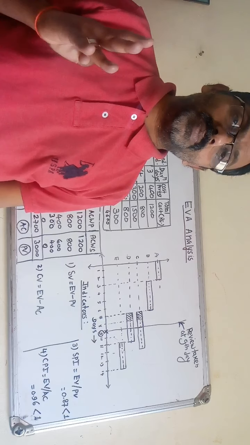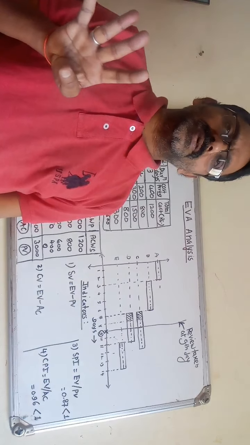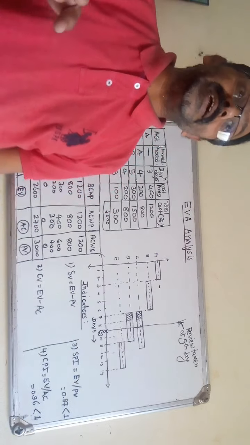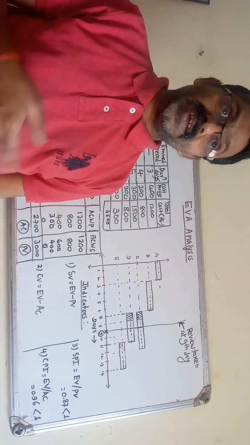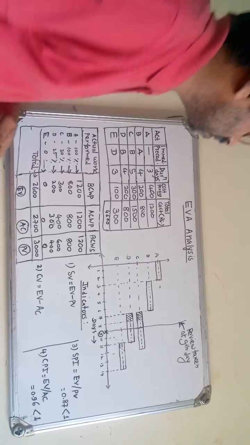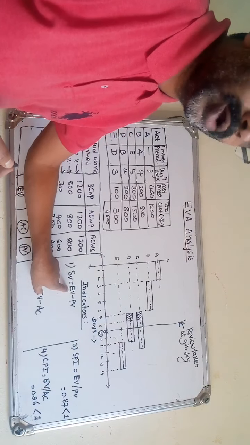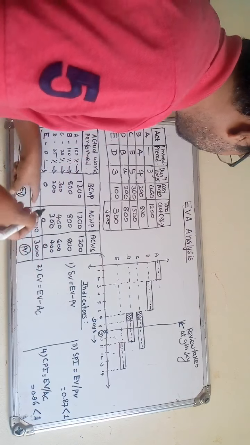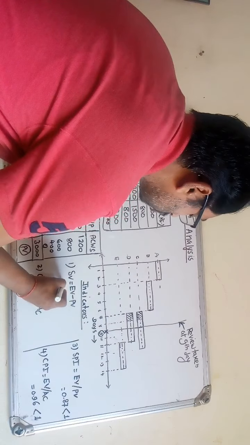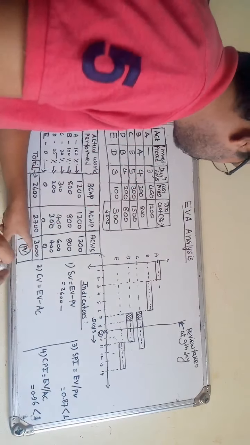Let us see the schedule variance. The formula is earned value minus planned value. Earned value we have 2600, and planned value we have 3000. So 2600 minus 3000, we get minus 400 as the schedule variance.